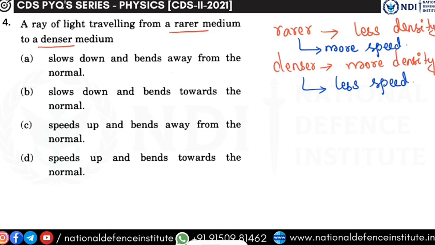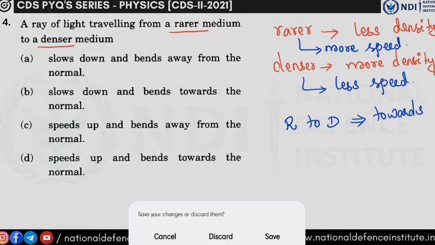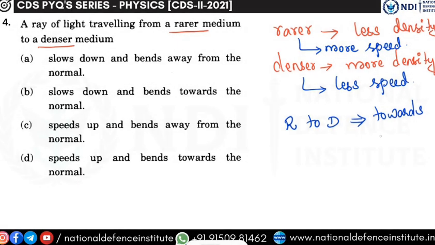Now coming to the bending of light. The refraction itself means bending of light. How does the light bend? When the light moves from rarer medium to denser medium, it always bends towards normal. This is like rules you have to remember. Towards normal. Okay, and when the light moves from denser to rarer, it always bends away from normal.